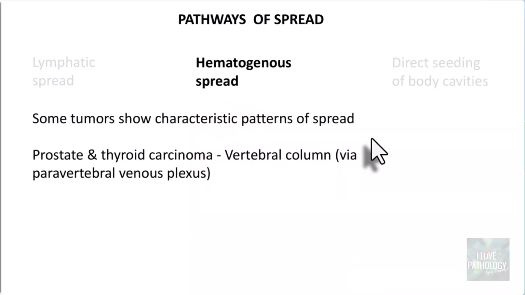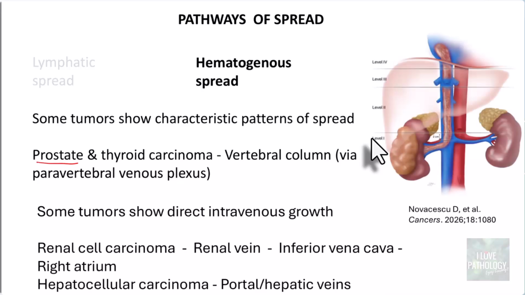Let me give you some examples. Think about prostate carcinoma. They spread into the vertebral column via the paravertebral venous plexus. And in renal cell carcinoma, some tumors can even directly enter into the veins. For example, this is a renal cell carcinoma. Look at this, that's the renal vein.